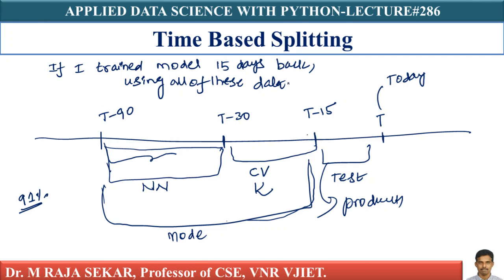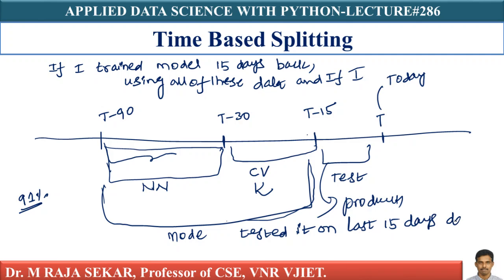And if I tested it on the last 15 days data, that's important. I build the model till T minus 15, and on the last 15 days I tested, isn't it? Let me assume my accuracy is 91%.